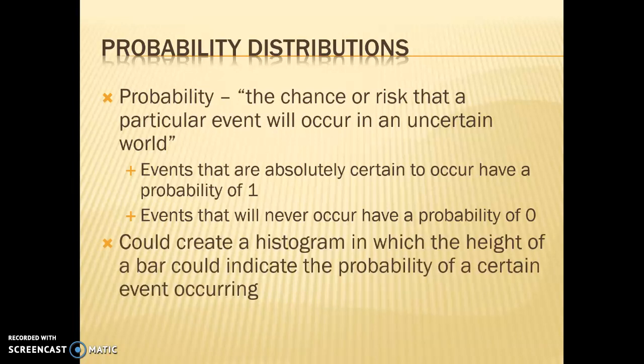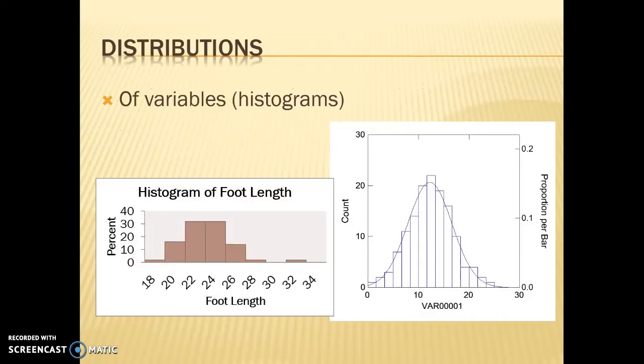So probabilities range from 0 to 1, right? 0 being absolutely no chance at all, and 1 being will certainly happen, absolutely, with no chance of not happening. So what we can do then is create a histogram, or a distribution, in which the height of the bars indicates the probability of a certain event occurring. And we can capture all of the different probabilities of different events with a histogram, okay?